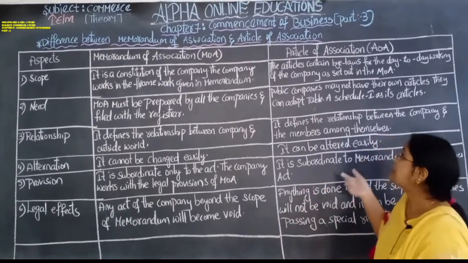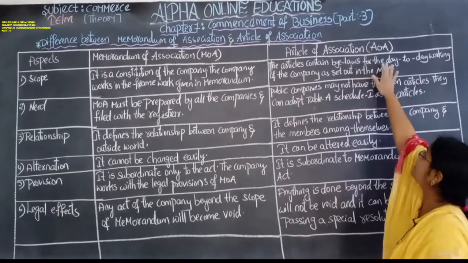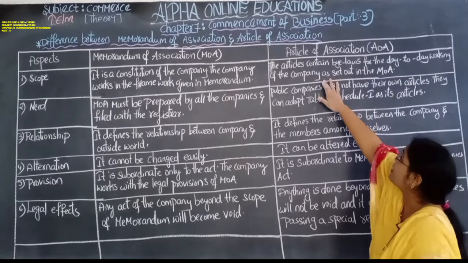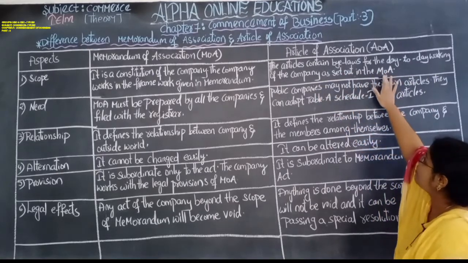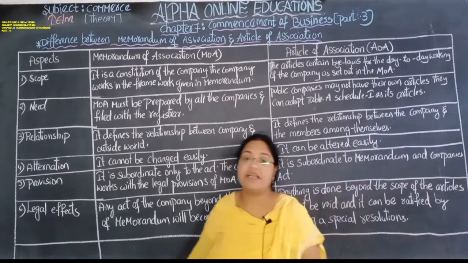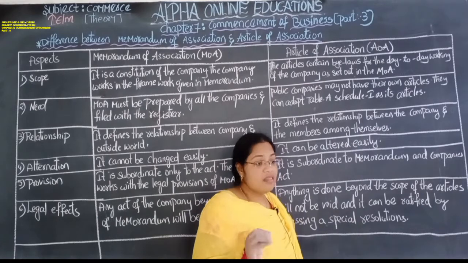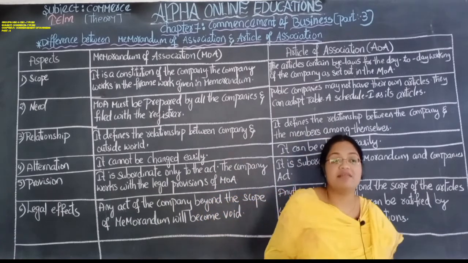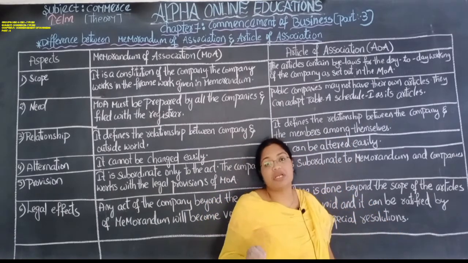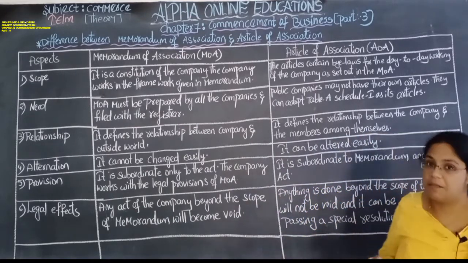What is article of association? The article contains bylaws for the day-to-day working of the company as set out in the memorandum of association. For internal management purposes we require article of association. The article of association contains those things which are required for the day-to-day activities of the company.